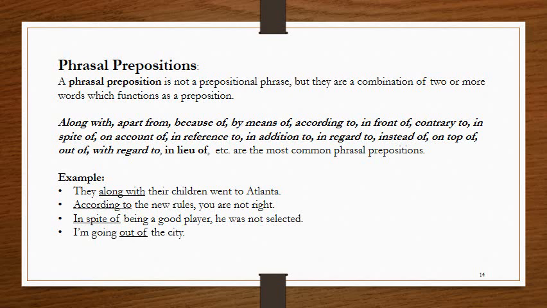So we can see some examples here. They along with their children went to Atlanta. Along with is a phrasal preposition. According to the new rules, you are not right. According to is a phrasal preposition. In spite of being a good player, he was not selected. In spite of is a phrasal preposition. I am going out of the city. Now out of here is a phrasal preposition.